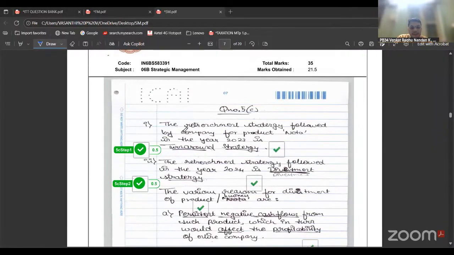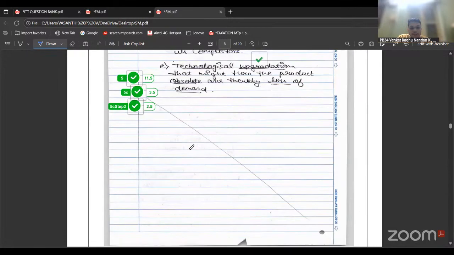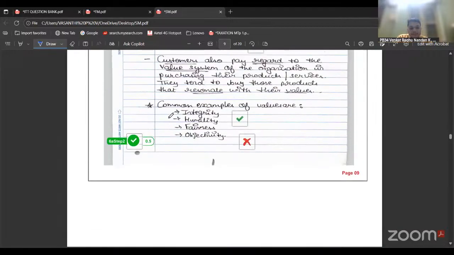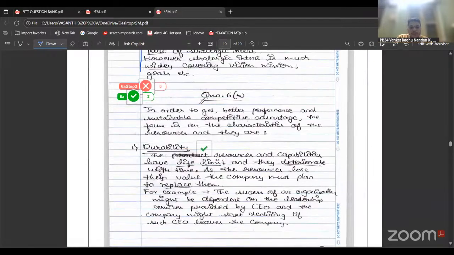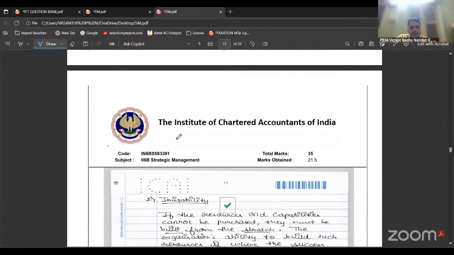The same way, these are the points she has written. She has gotten marks. So what are values? First writing the meaning, then covering the examples which are required. This would fetch you more marks. Here she has written on the same page. It's better to write in the next page, so the presentation would be improved upon.